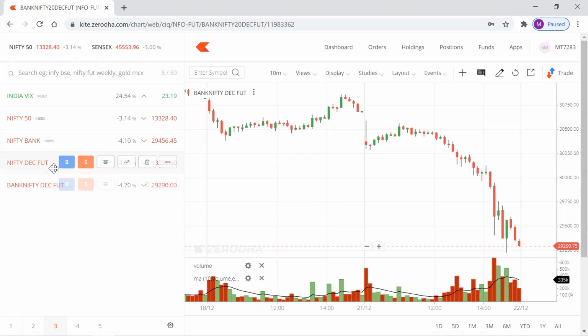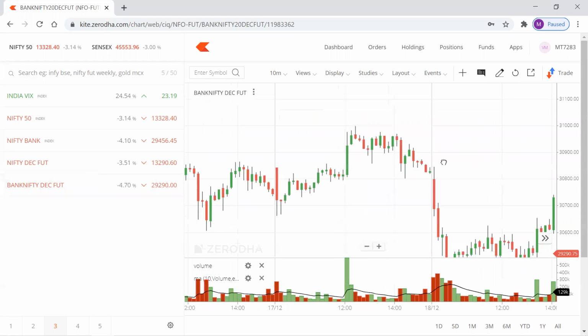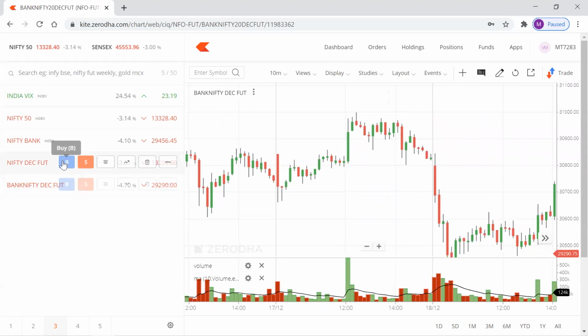And here there will be a SEBI registered broker, who is nothing but Zerodha, Angel Broking, Upstox. All those are SEBI registered brokers. So the broker will be taking care of transactions. You cannot violate the transaction. So this is how the contract will look. If it's a Nifty index, it's Nifty. If it's a December contract, this contract will expire on December 31st. So this is the December contract, and FUT is nothing but futures.